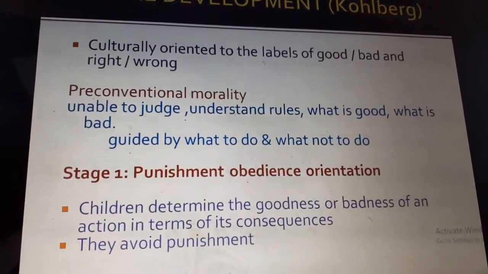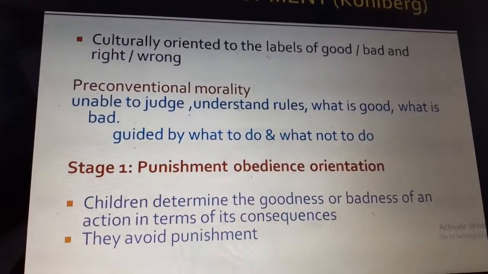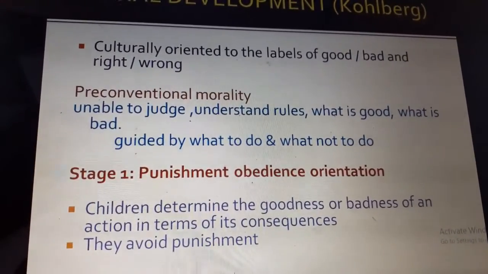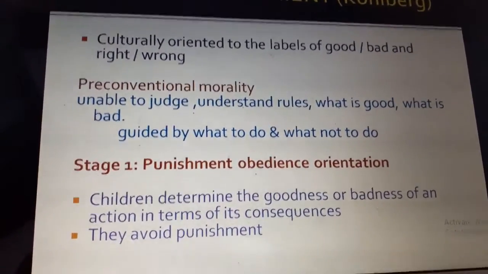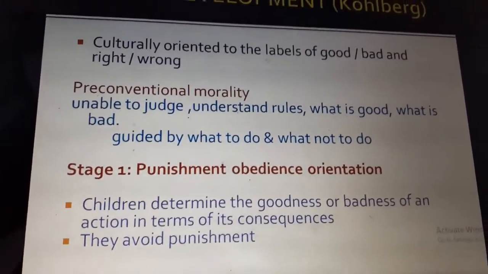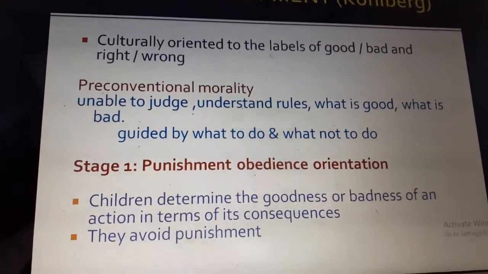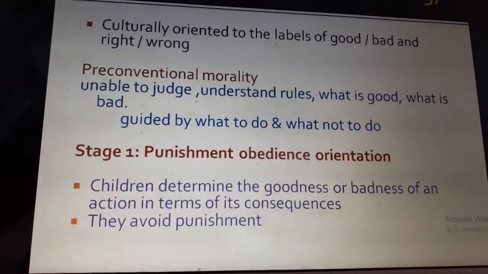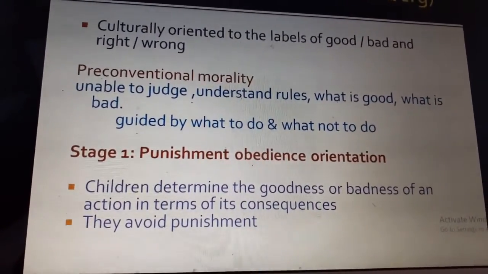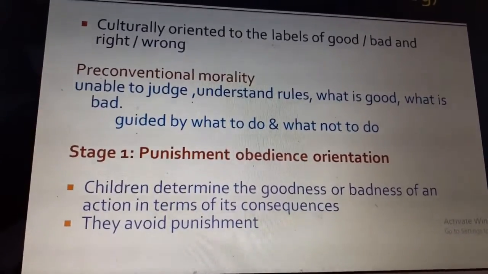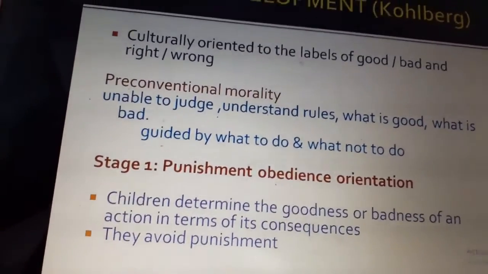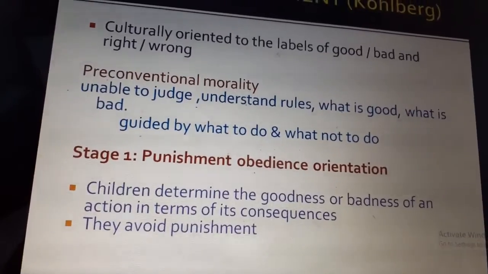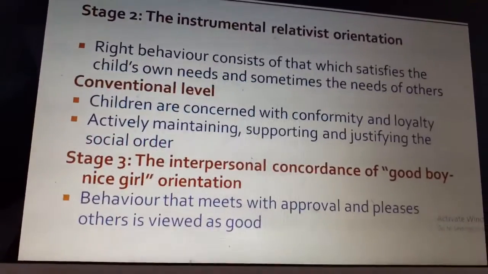Stage 1 is punishment obedience orientation. So under pre-conventional morality, there are different stages. Stage 1 is the time they learn what is good and what is bad, and they try to avoid punishment. They know that if they pinch others, that is bad and they will get punishment. So to avoid punishment, they try not to do it.